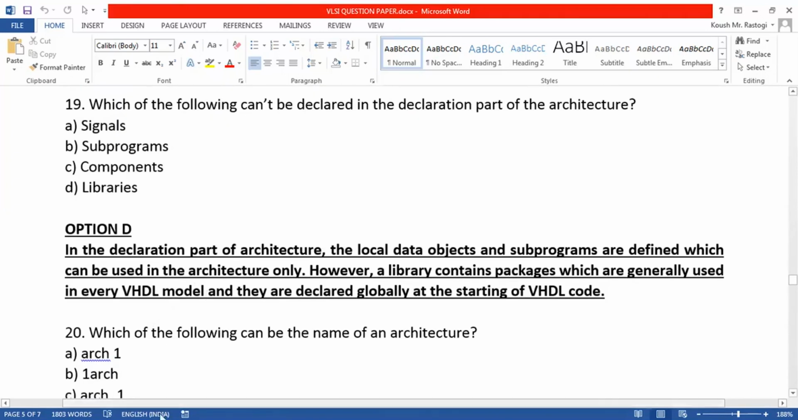Then we are asked which of the following can't be declared in the declaration part of the architecture. Obviously we cannot declare the library. The declaration of the library has to be done at the starting of the VHDL code.